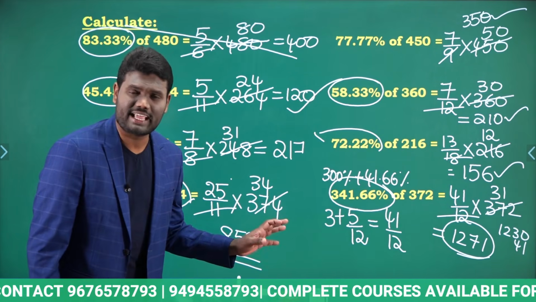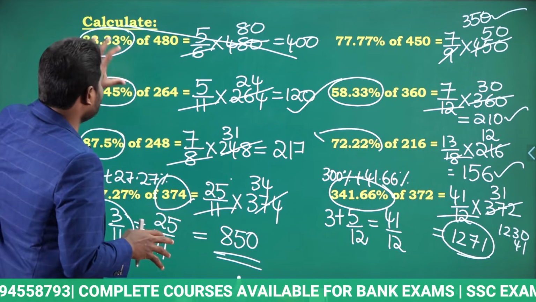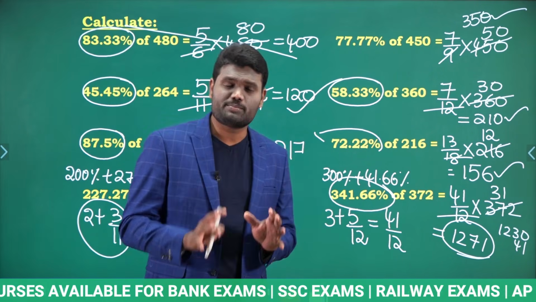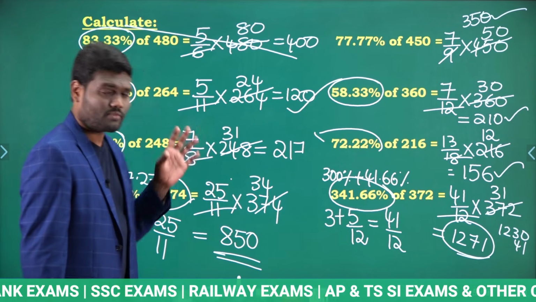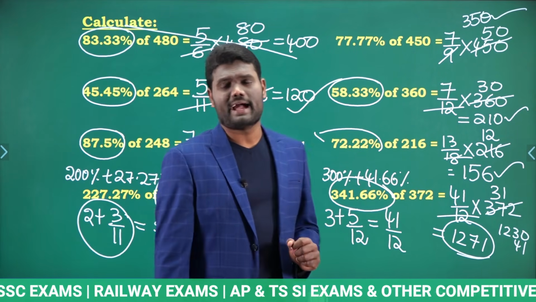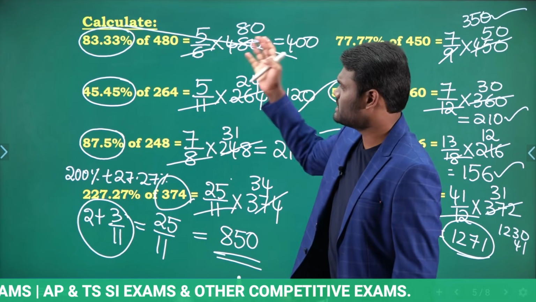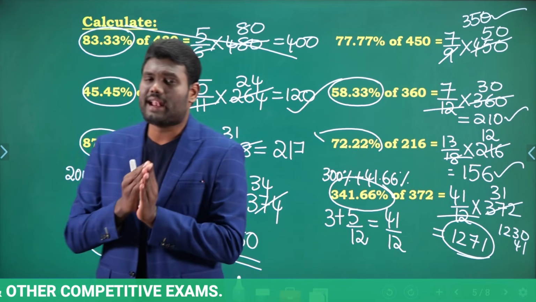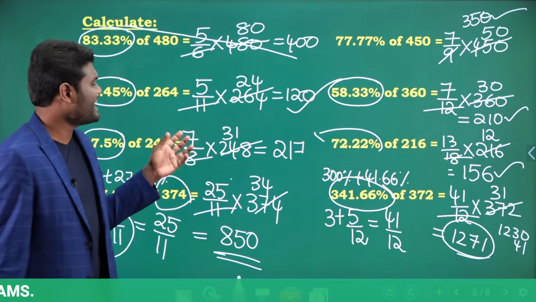Just what you need to do is be good at your basics. Once you are good at basics, obviously you can calculate these numbers in just a fraction of seconds. And truly speaking, we need not use pen and paper to calculate this. The only reason is that everyone should understand this clearly, and that is the reason I have shown here how to calculate these values using fractions. But once you are good at your calculations, you can directly calculate them.